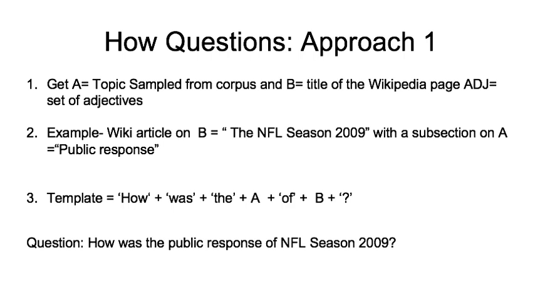Next, we talk about how to generate how questions. We use the same approach as we used in the binary questions, using the key description pairs. So we extract A, which is the topic generated from the corpus, and B, which is the title of the Wikipedia page. Then we use the template "how was the A of B." So an example could be "how was the public response of NFL season 2009."